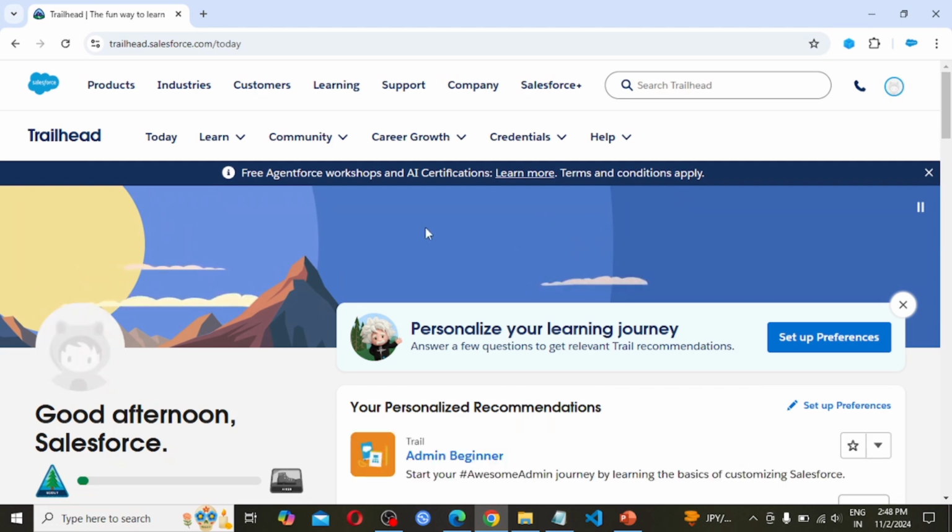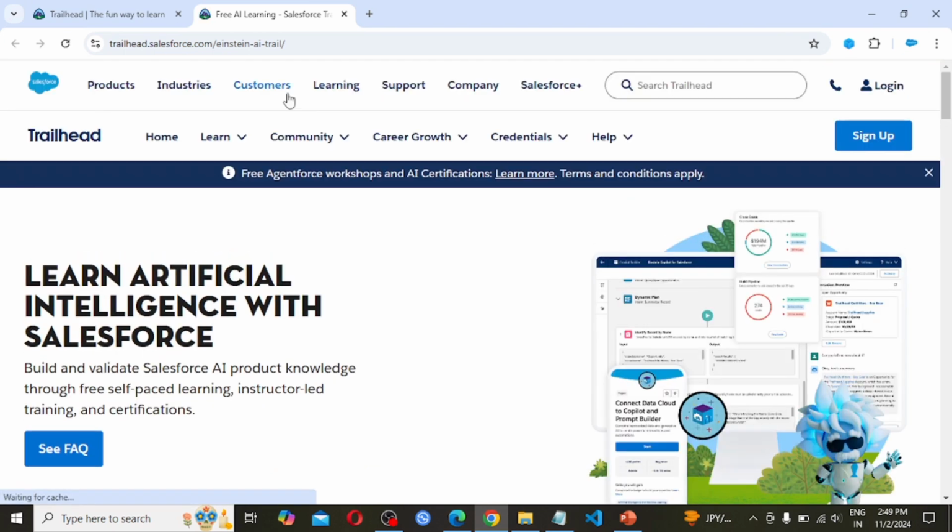Here we are getting a notification: free Agentforce workshop and AI certification, learn more, terms and conditions apply. Let's click on learn more. It is redirecting to another page.